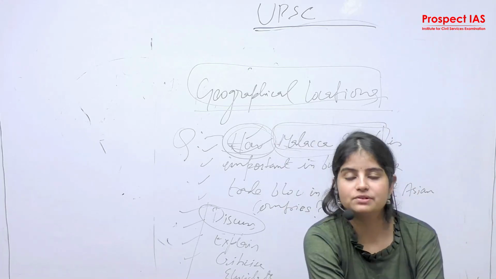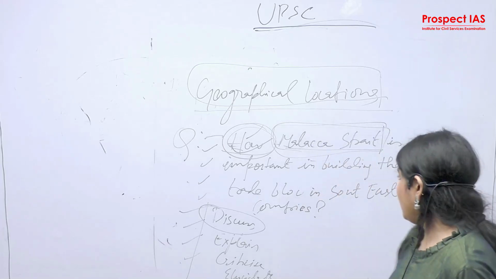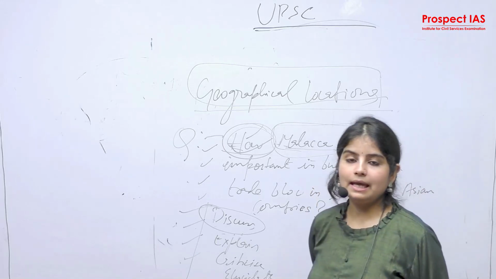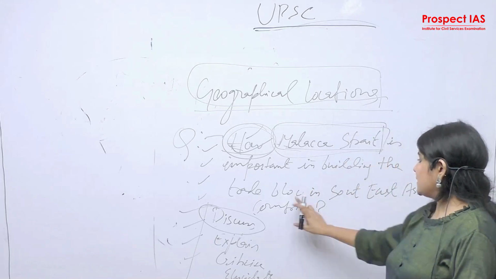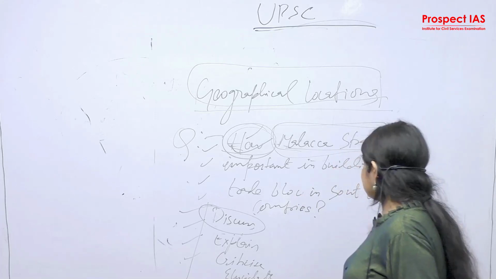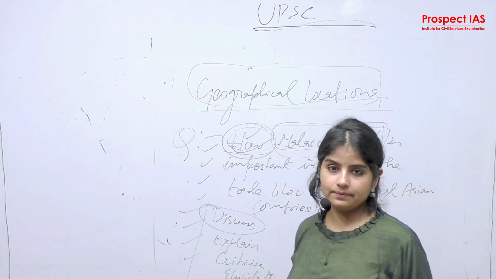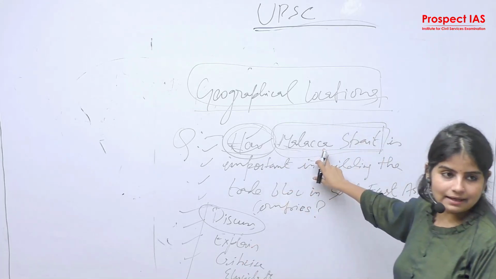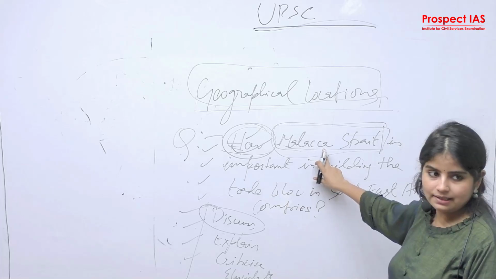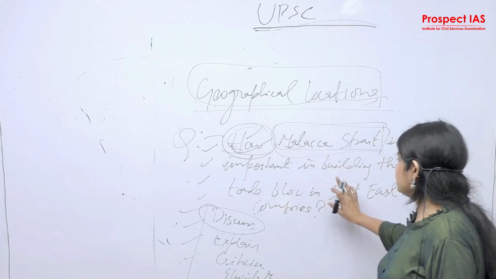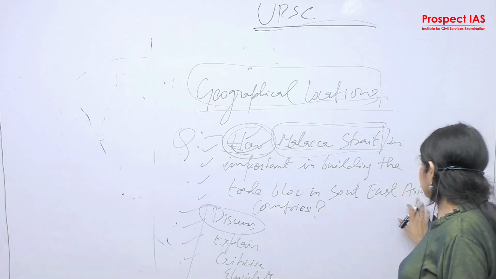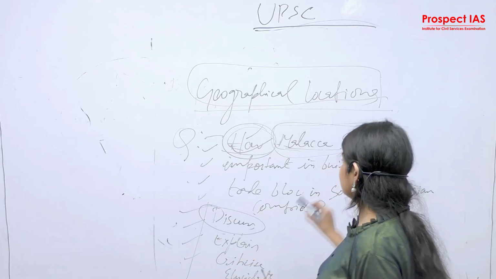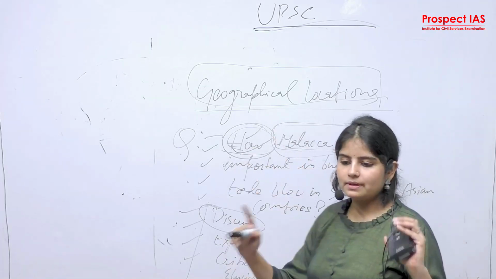I'm going to repeat the question for online students. How Malacca Strait is important in building the trade bloc in Southeast Asian countries. Okay? Should I repeat it once? How Malacca Strait is important in building the trade bloc in Southeast Asian countries. The word limit should be 250 words and you need to write it. Okay? So how you are going to write the question?